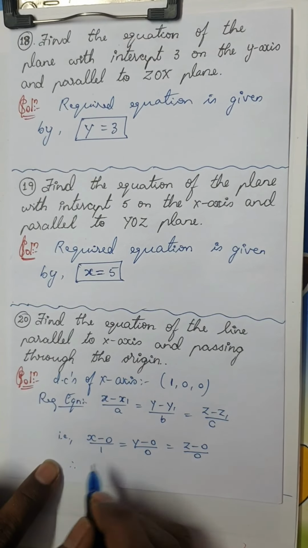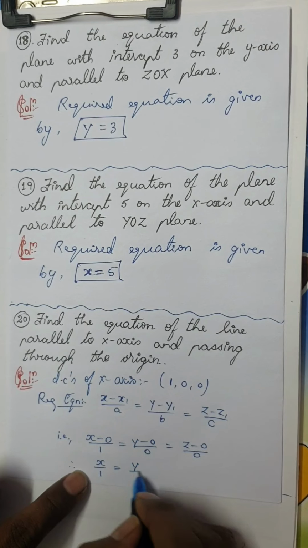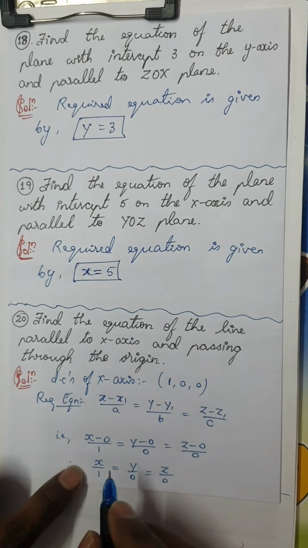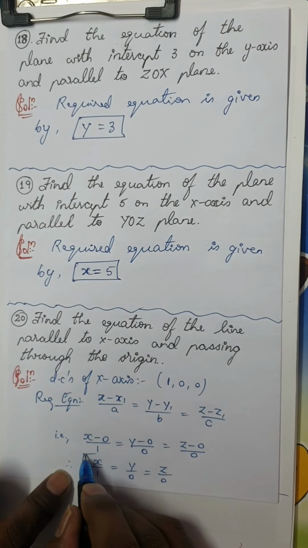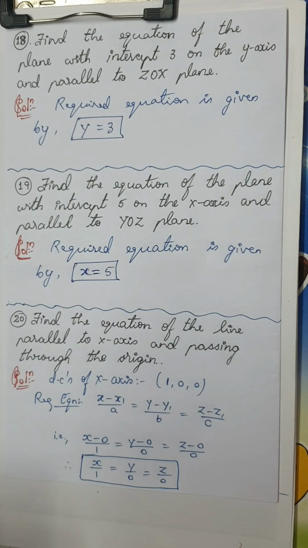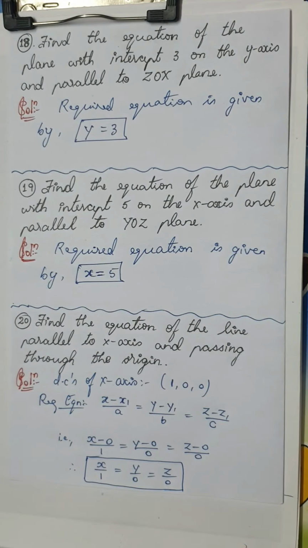Students, please make sure you write this as x by 1 is equal to y by 0 is equal to z by 0. Don't make this infinity because you have y by 0. This is the required equation for this condition.